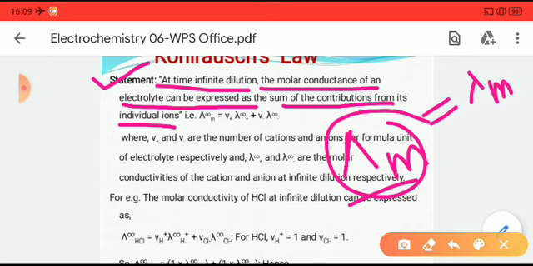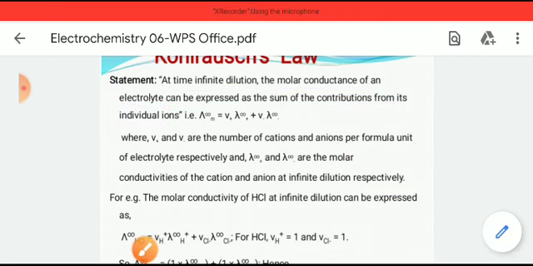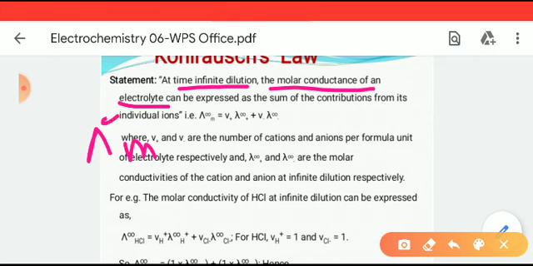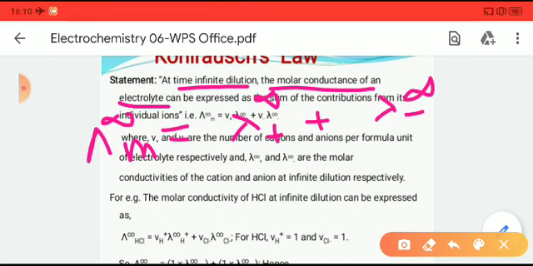from the individual ions. So what we can write is, suppose lambda m, the molar conductance of the electrolyte at infinite dilution, that is lambda m infinity, is equal to small lambda infinity of the cation plus small lambda infinity of the anion, some lambda minus.